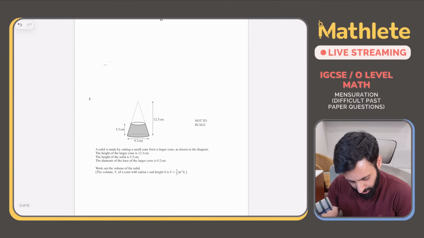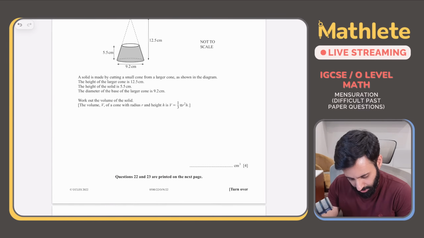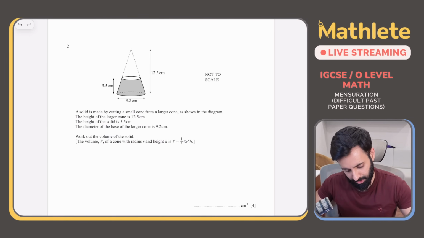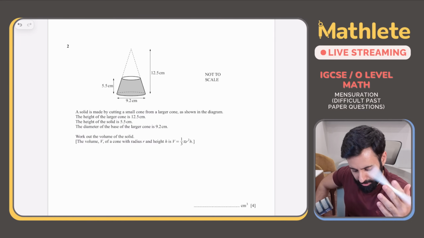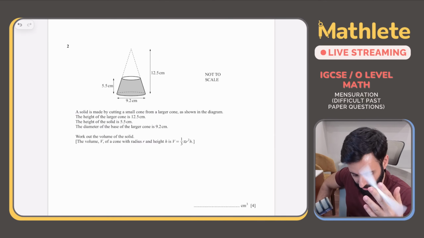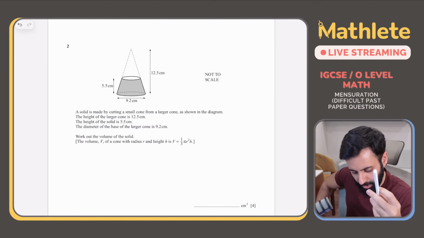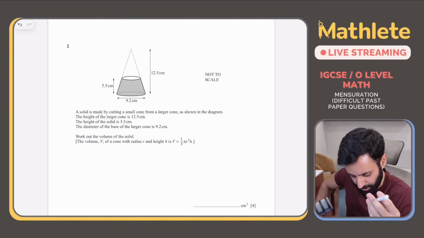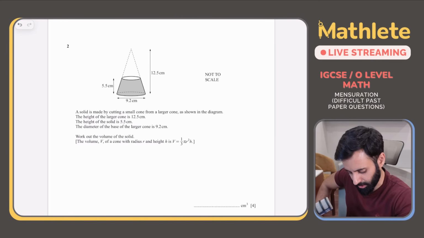एक वॉल्यूम का भी कर लेते हैं. ठीक है, फिर we'll circle back to some IGCSE questions. A solid is made by cutting a small cone from a larger cone as shown in the diagram. The height of the larger cone is 12.5. The height of the solid is 5.5. The diameter of the base of the larger cone is 9.2.